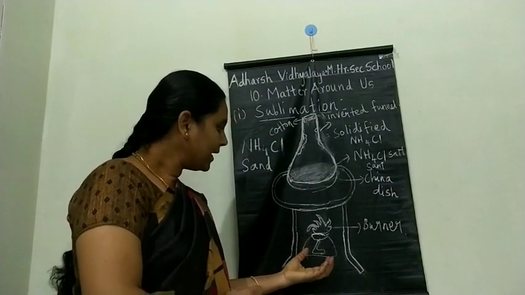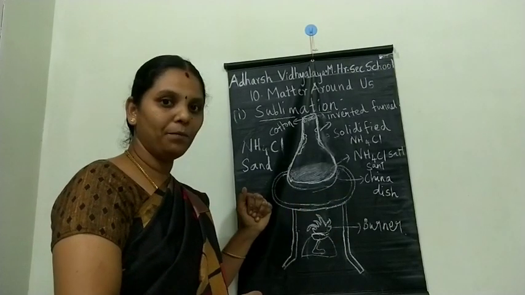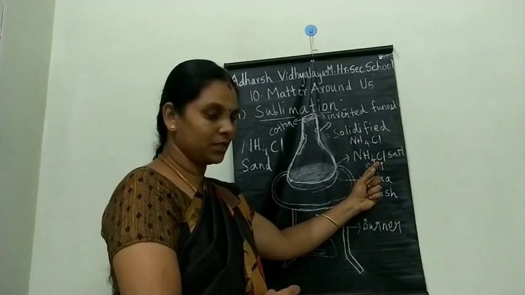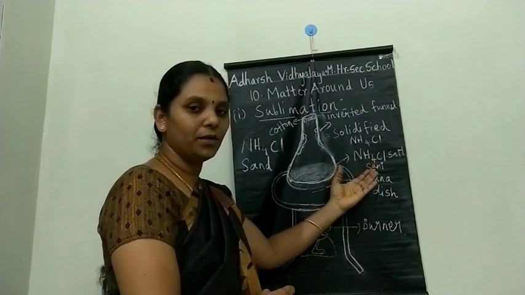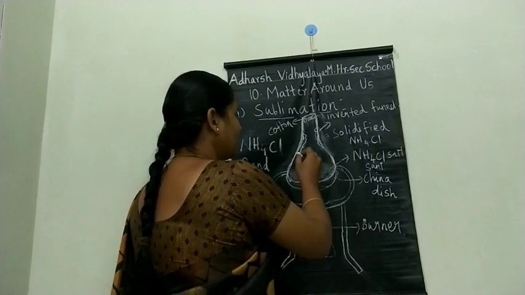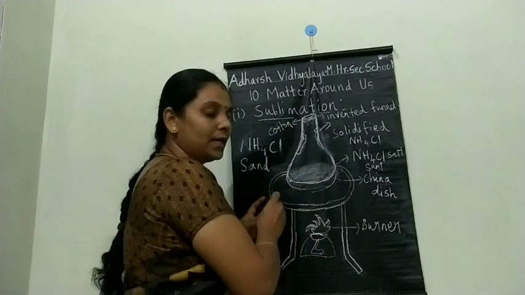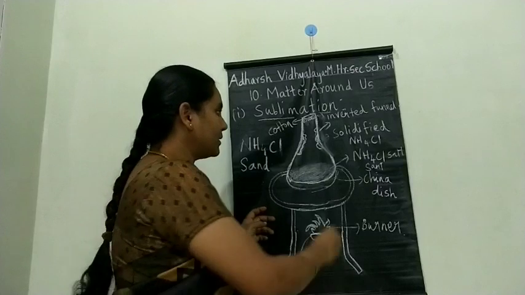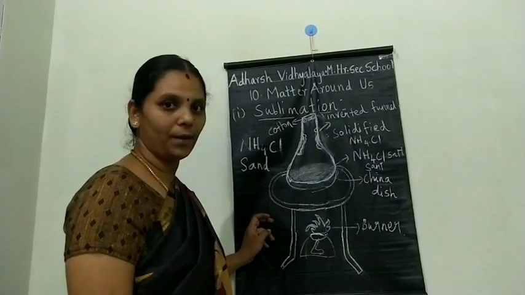Now I will keep the mixture, that is ammonium chloride mixed with the sand. Ammonium chloride is a volatile substance. So on heating, what happened? The ammonium chloride vapors pass through the asbestos hole and through the funnel, and they settle at the side of the funnel, at the stem. So this is our ammonium chloride.